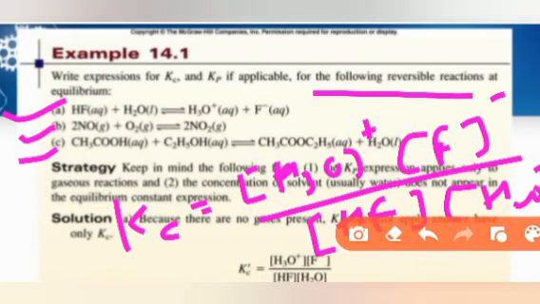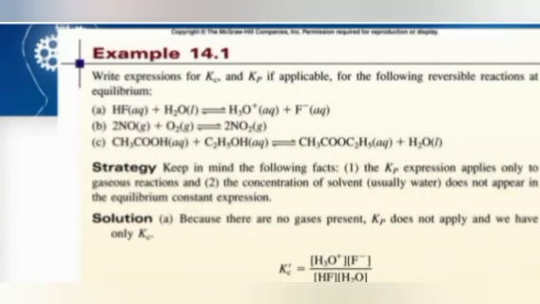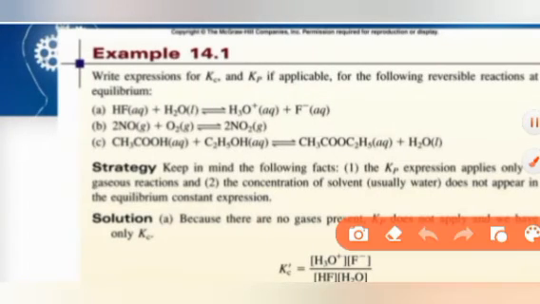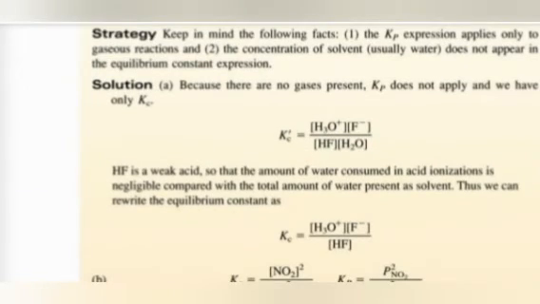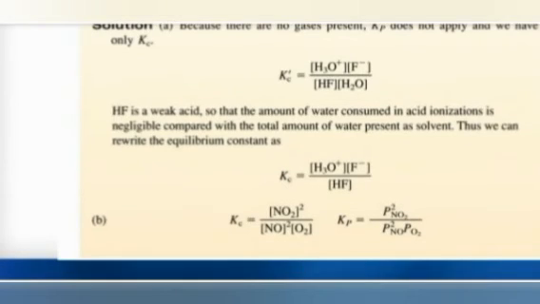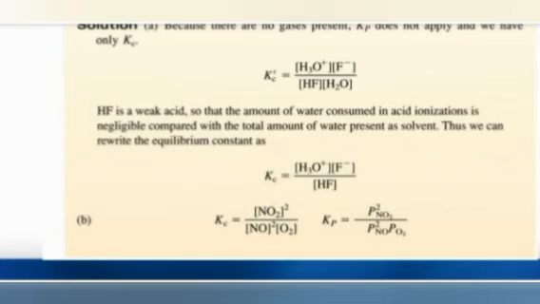In this way we will write. So this should be there in the exam. Sometimes this type of question comes, to write the expression of Kc and Kp for the following reactions. So the answer is already given here. You can see this is Kc for this and this is Kc for N2O. So like this way you have to write.